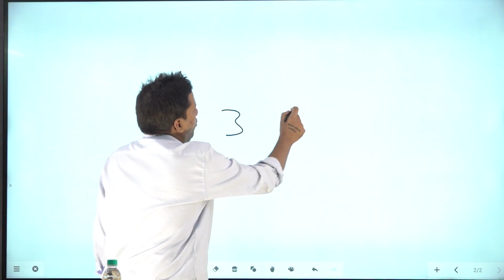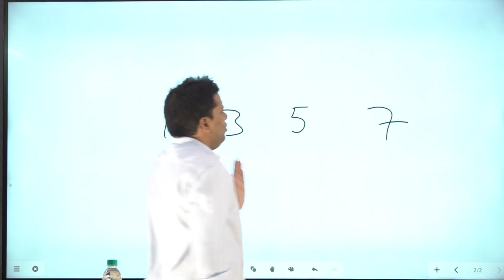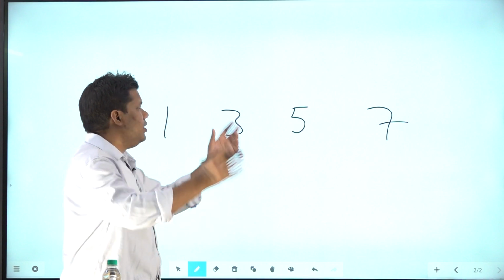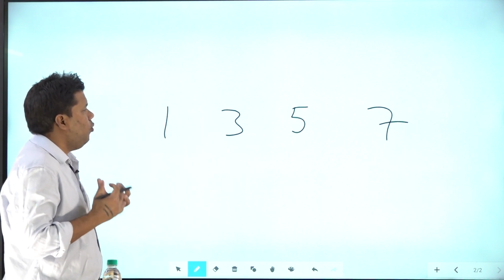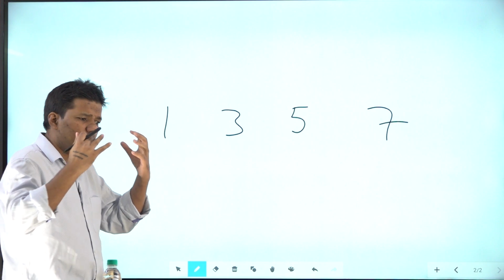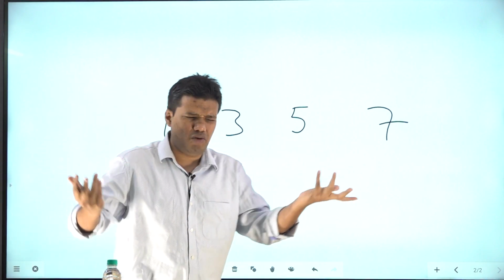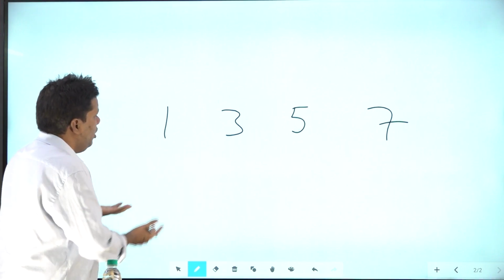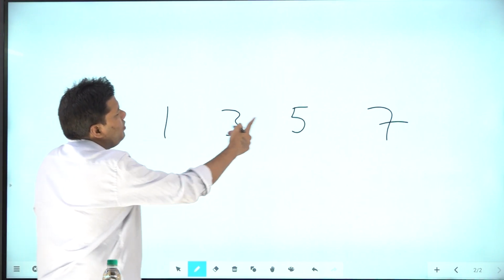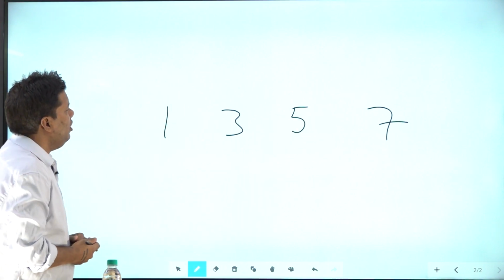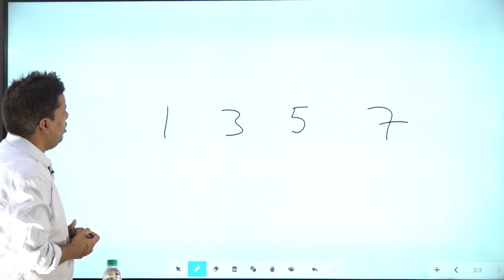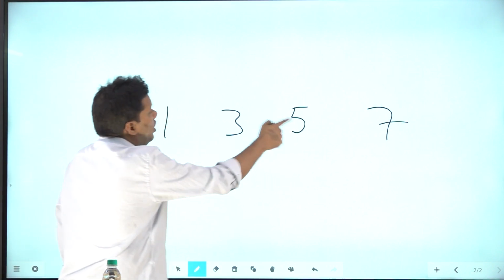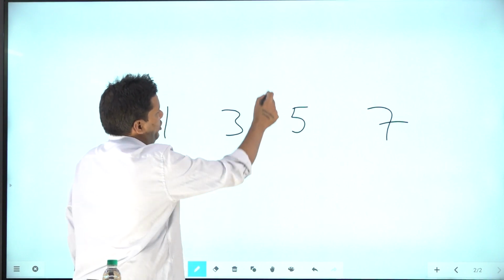1, 3, 5, 7. Let's say somebody says this is the last 4 years of GDP data, and somebody says standard deviation is so and so. So what should come to your mind? I'm assuming that you are a student of, let's say, sociology or literature, and you are reading the economic survey, you're preparing for services, and you have been given GDP data for 4 years and the standard deviation. So you know what the mean is? The mean is 4. We just calculated it, right?